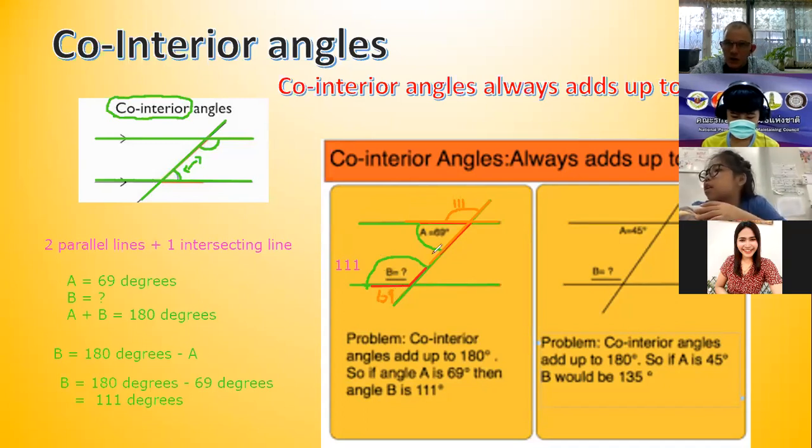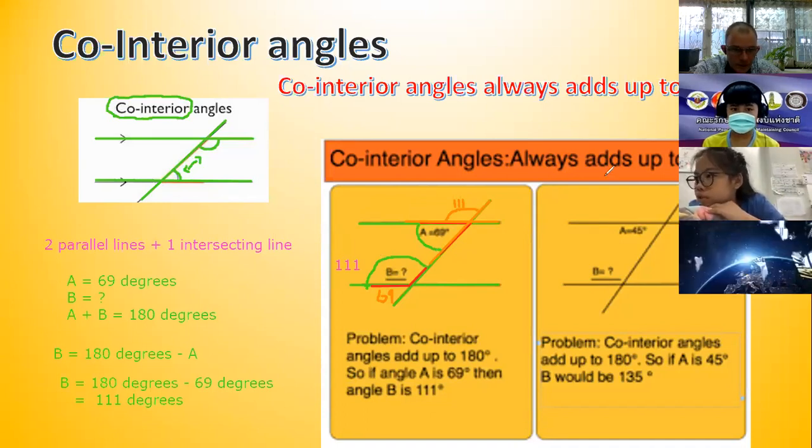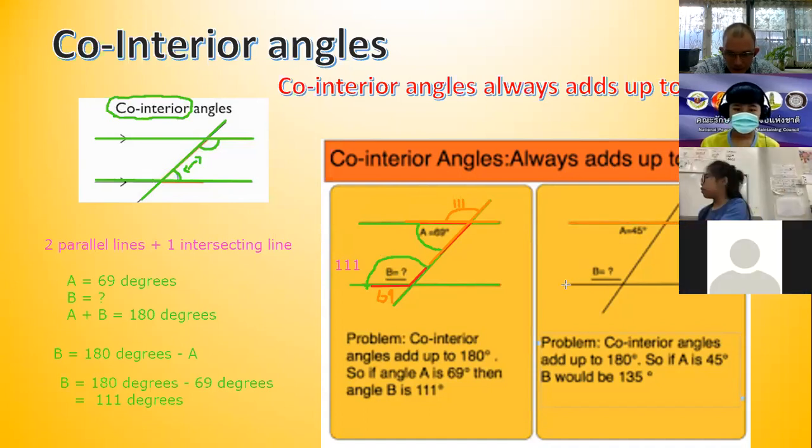Look at the next picture on the right-hand side. Let's have a look here. We just draw lines. We have our two parallel lines, one, two. And then we have our intersecting line to form two co-interior angles. Now angle A is 45. What is angle B?